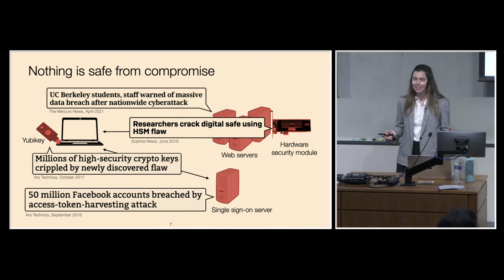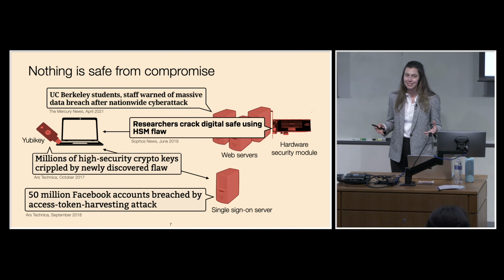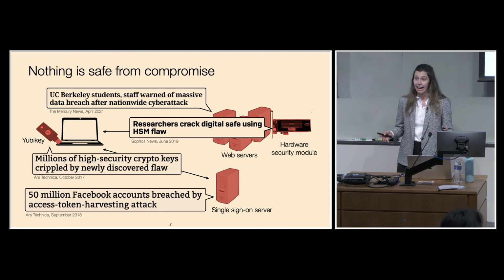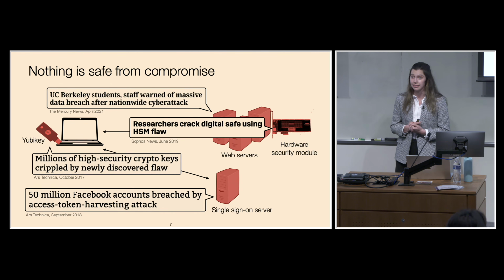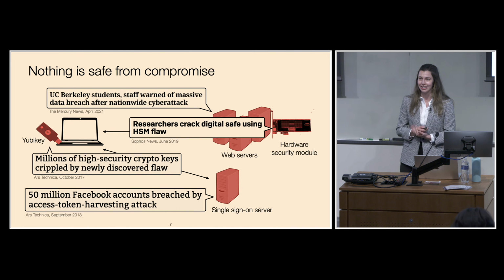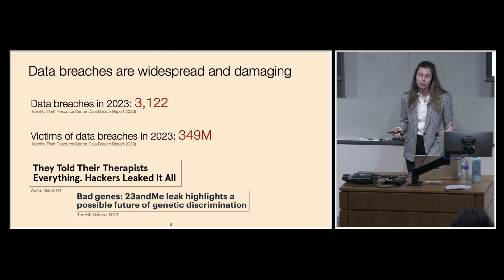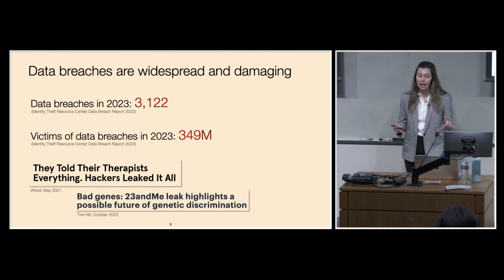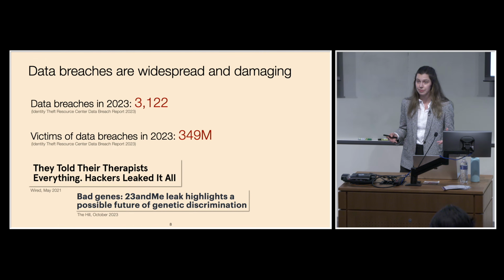Even hardware security modules are vulnerable to compromise. Researchers have shown how to exploit bugs in the firmware or physical access to the device in order to extract secrets. So all of these components are vulnerable to compromise. We can't trust any of these in order to protect our secrets. This has led us to a world where data breaches are widespread and damaging. In 2023 alone, there were over 3,000 data breaches affecting roughly 350 million individuals.